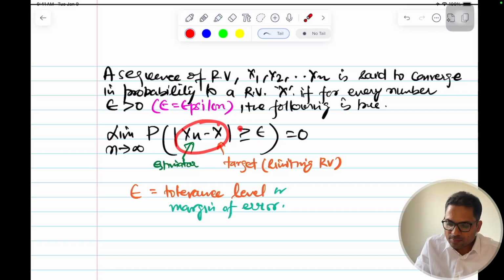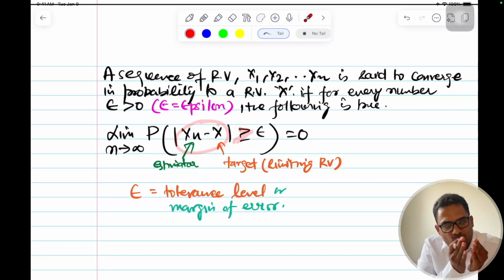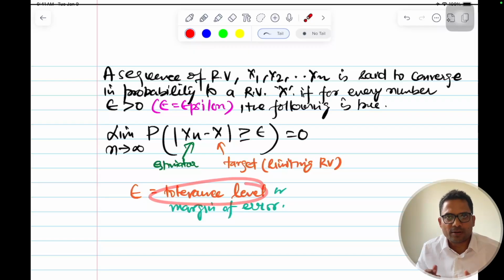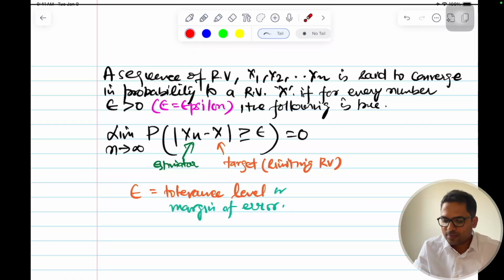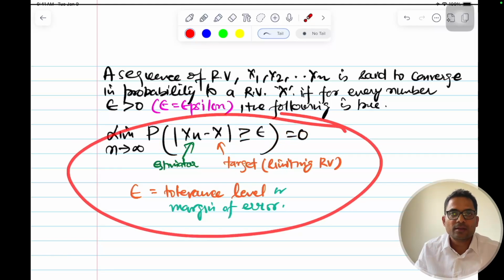The difference between them being greater than the smallest value that we want, that is our tolerance, how much we can tolerate, 10%, 1%, 0.01%. As n increases, this probability will become 0, and that's what is your convergence.